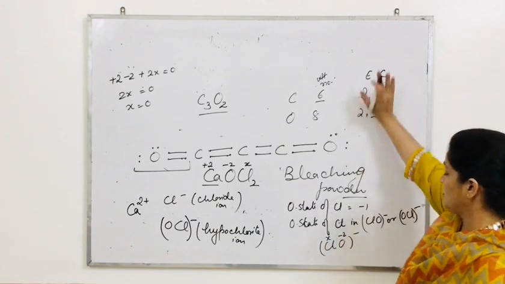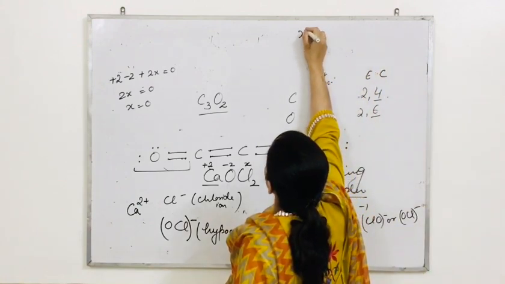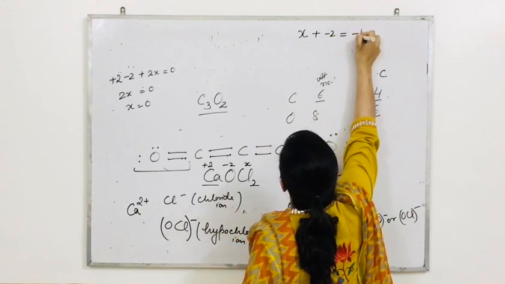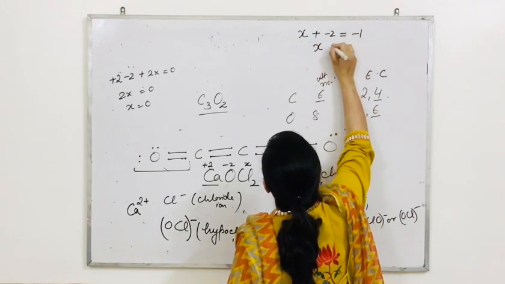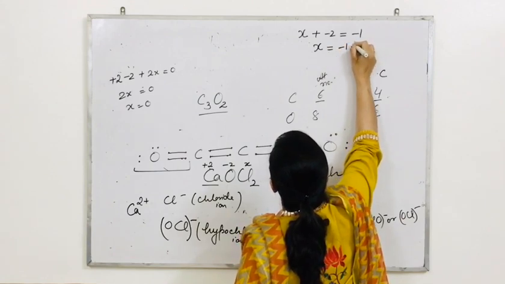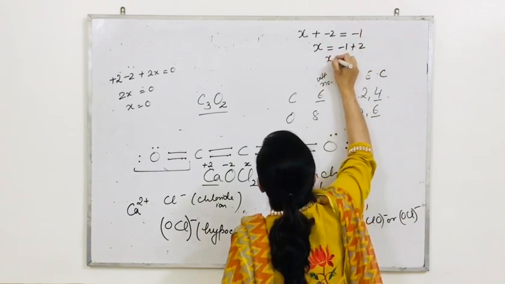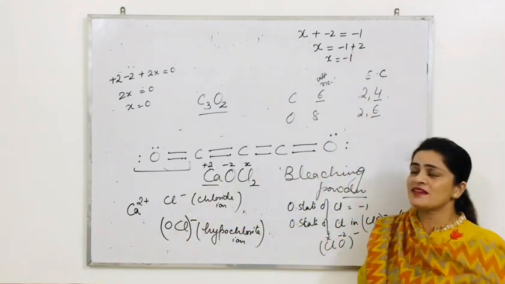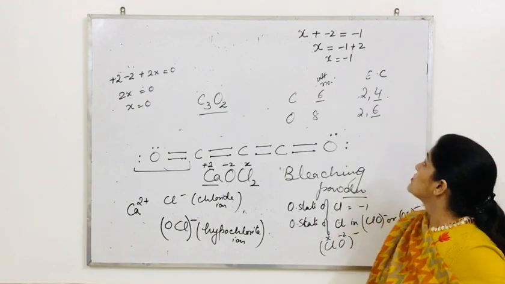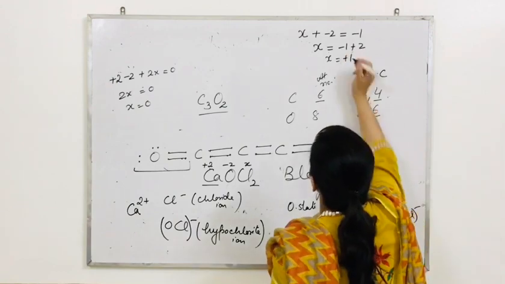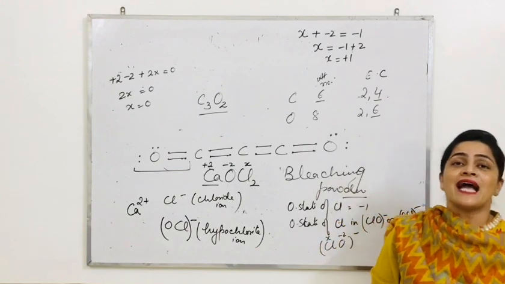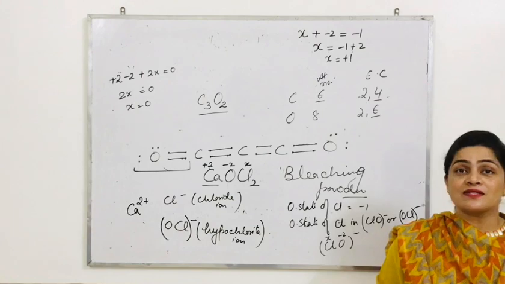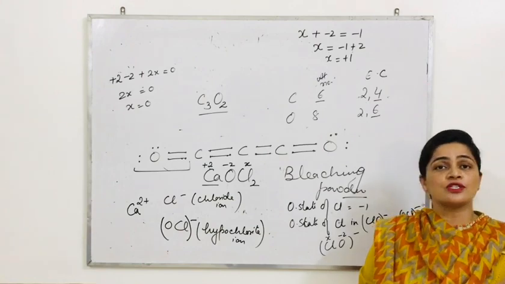So how can we calculate? I am solving here. X minus 2 is equal to minus 1. So X is equal to minus 1 plus 2. So X is coming out to be plus 1. That means one chlorine is minus 1, the other chlorine is plus 1. Two different oxidation states this chlorine shows.